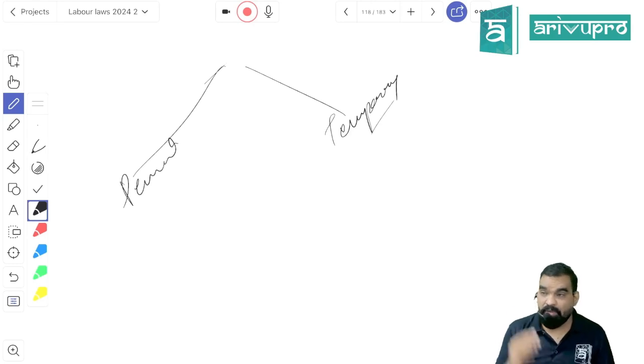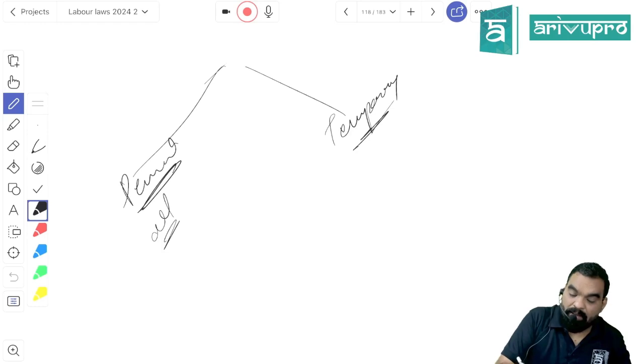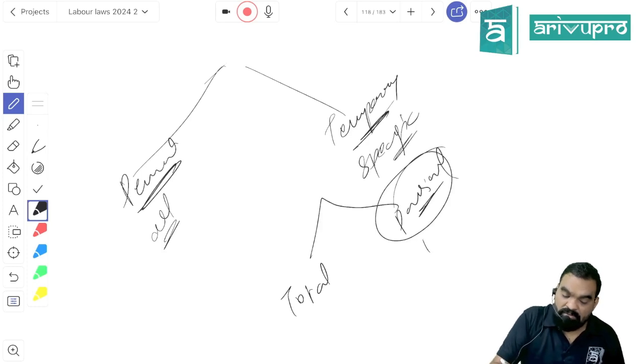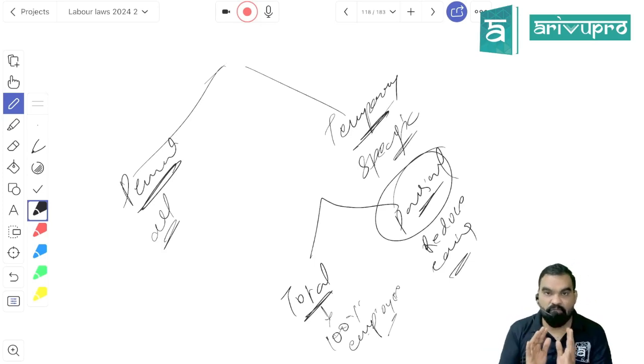If he lost his eyesight, now he cannot perform the conductor's job, the driver's job or any job, so it will be a permanent disablement. So permanent is about all employment, temporary is about specific employment, right? And when it comes to total and partial, total means it has caused 100% loss of employment opportunity, meaning you cannot earn at all. If it has only reduced your earning capacity, that is called partial. Is it clear? Let's combine now the four concepts.